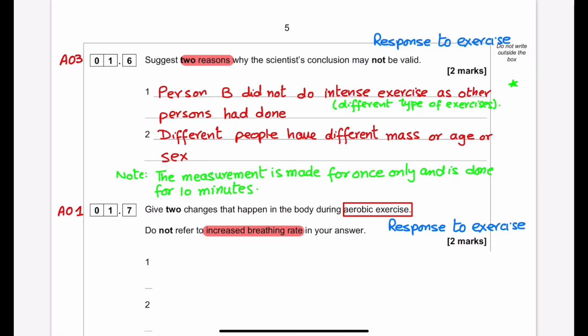Note that the measurement is made once only and it is done for 10 minutes. This is extra information which the student can include in the answer.